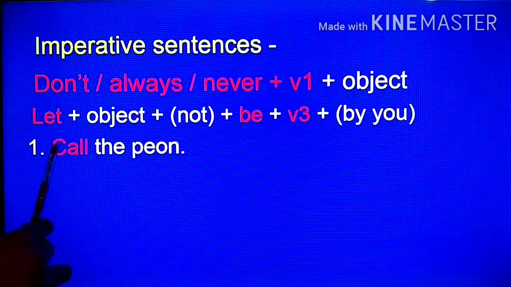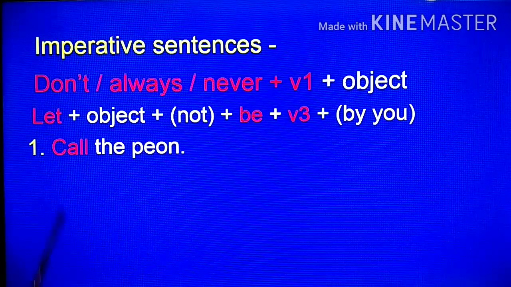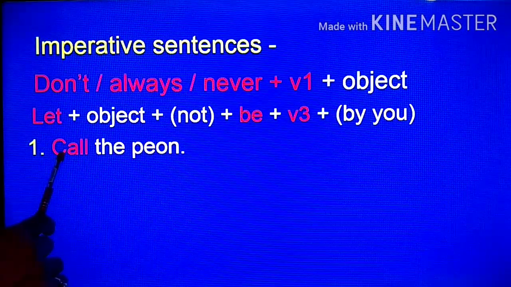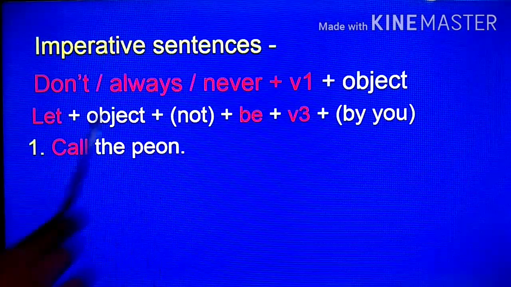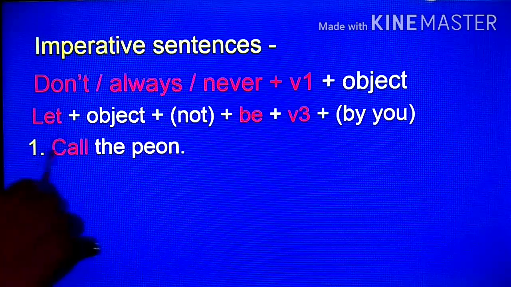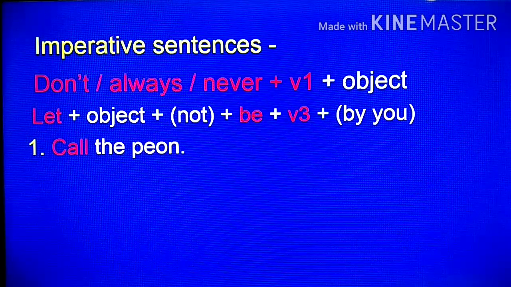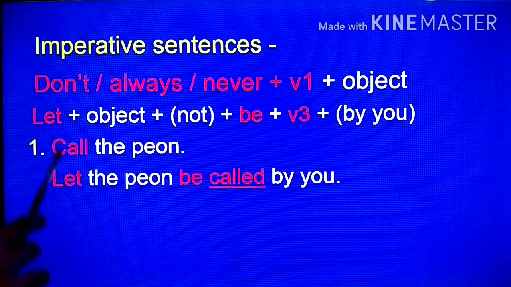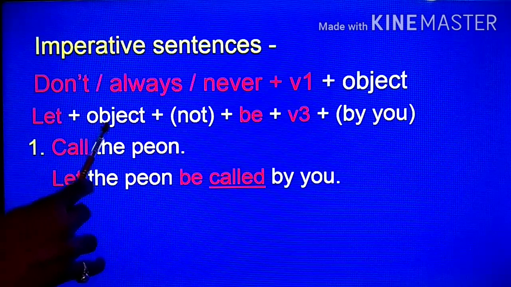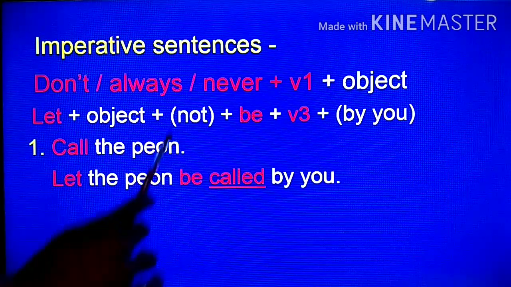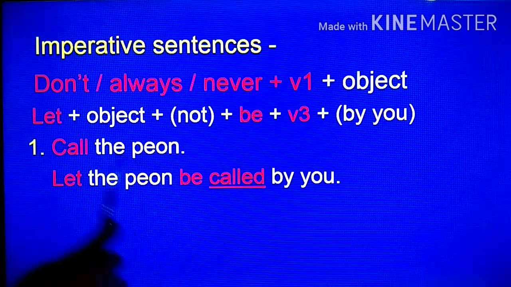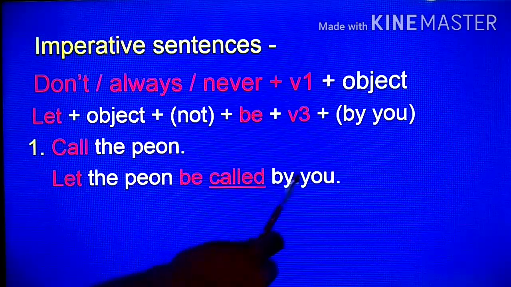Sentence: call the peon. Identity: first form plus object. Call, first form plus object. This is the identity of an imperative sentence. No subject is given in the sentence. Passive: apply the rule. First of all, let. After that, object, the peon, not, no, be, third form of call, called, by you.